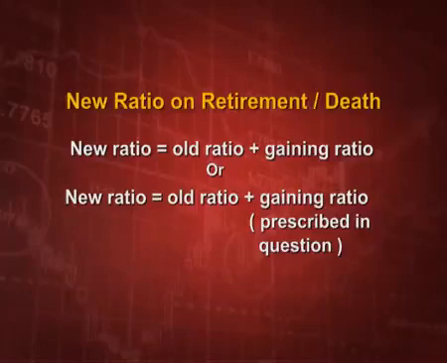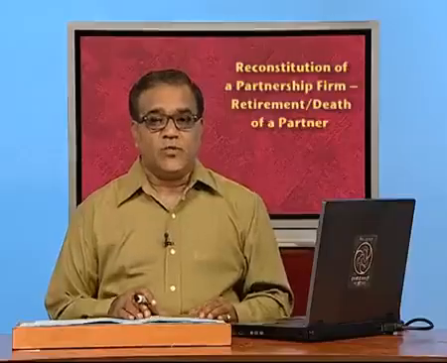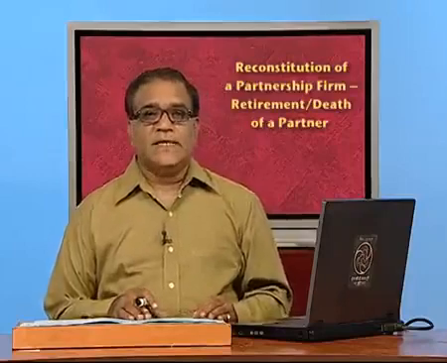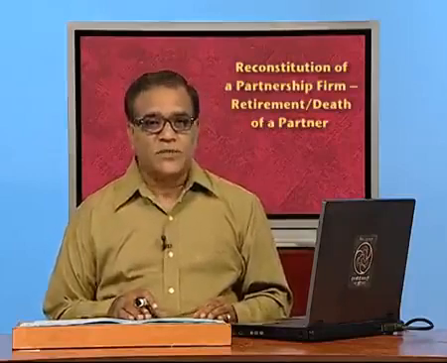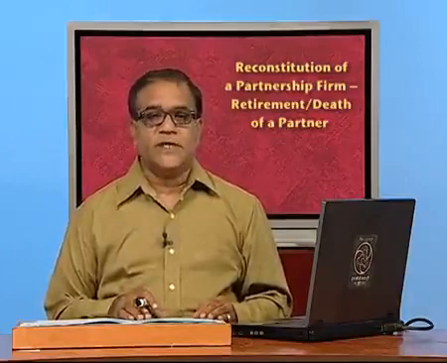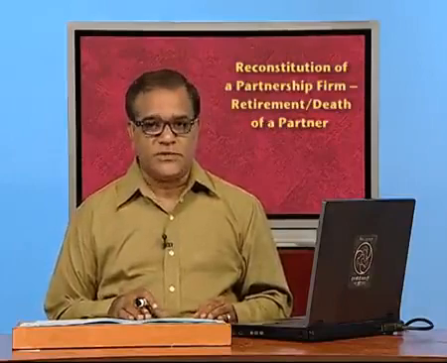Sometimes you are given the new ratio, then you can calculate the gain, but if you are not given and it is said that they are gaining in this particular ratio, then you first calculate that gain and then add it to the old ratio to get the new ratio, right. Now, what is the formula for gaining ratio? That is new ratio minus old ratio. So, whatever you have gained, it will come to the question.